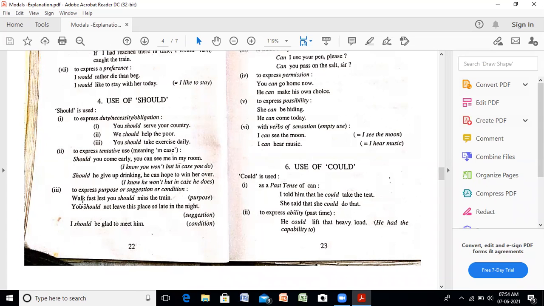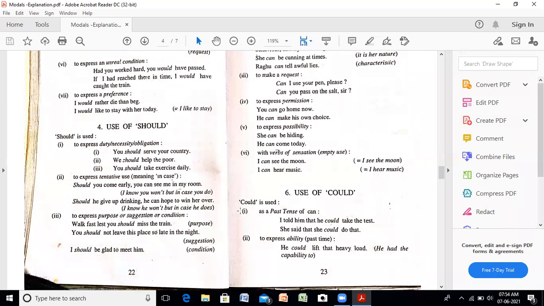And note down this pattern. Walk fast lest you should. Conjunctions में देखिए lest use हो रहा है तो उसके साथ should ही use होगा. These are the pair of conjunctions which are used collectively.